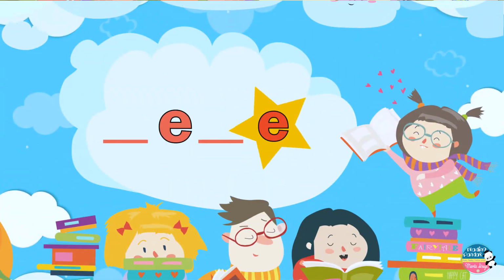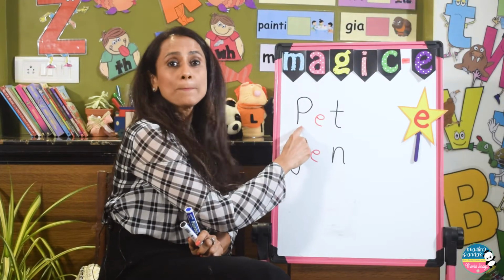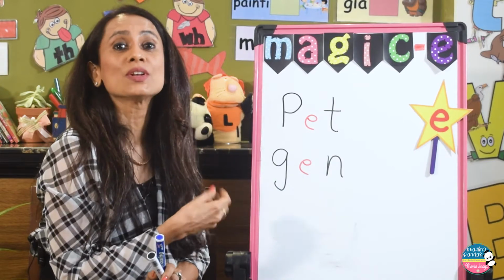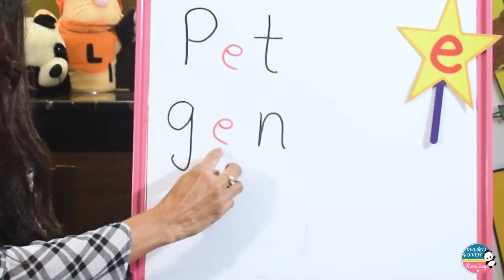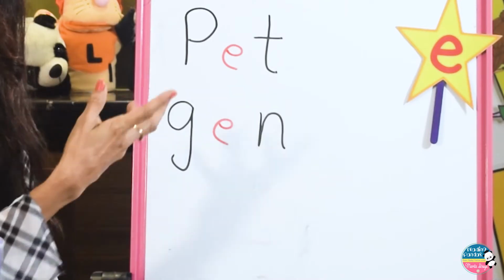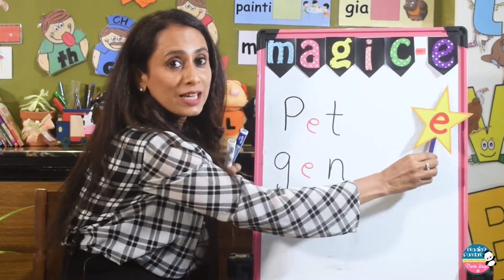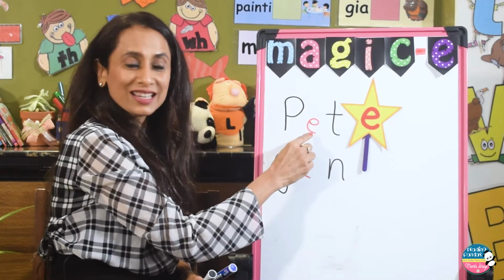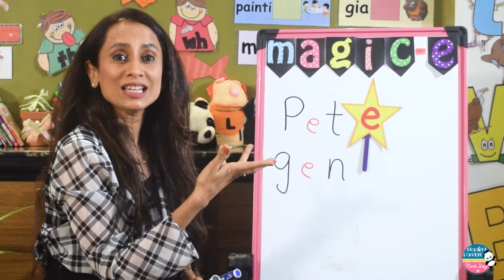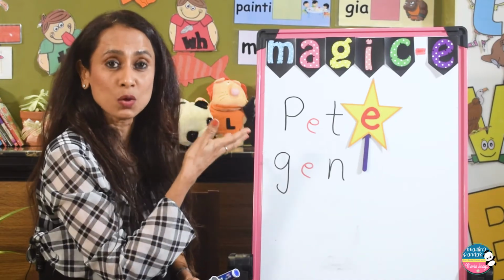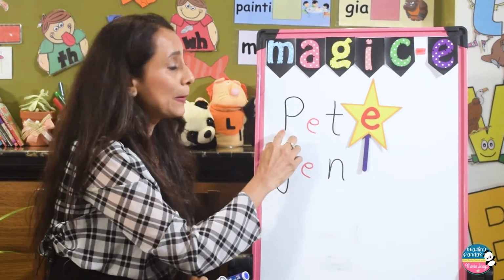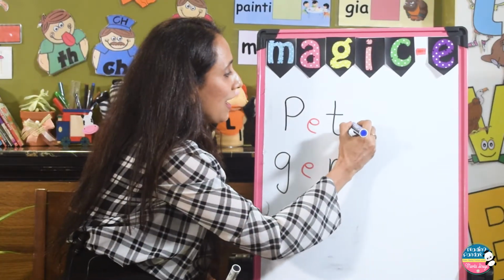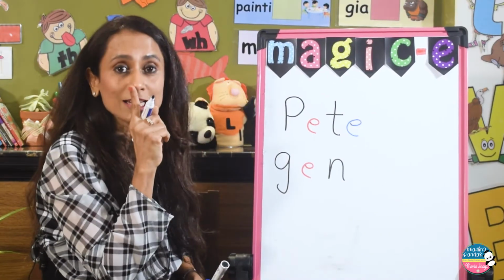Now moving on to the next set of words here, we have pet, and where the vowel E is making a short vowel sound E. And then we have gen, where the E is again making a short vowel sound. When Magic-E comes, it just taps on it and magic. The E will turn into E, which is the long vowel sound for the vowel E. And the word is Pete. So here, there we go. And this E is silent.